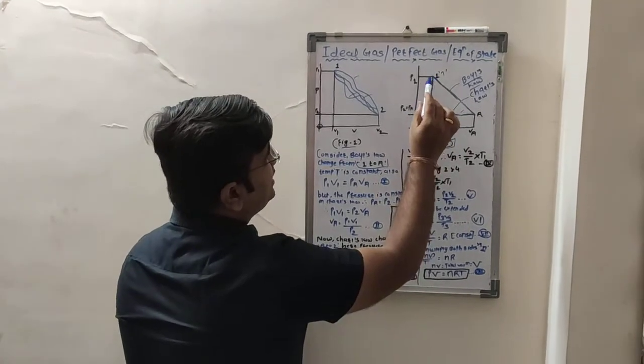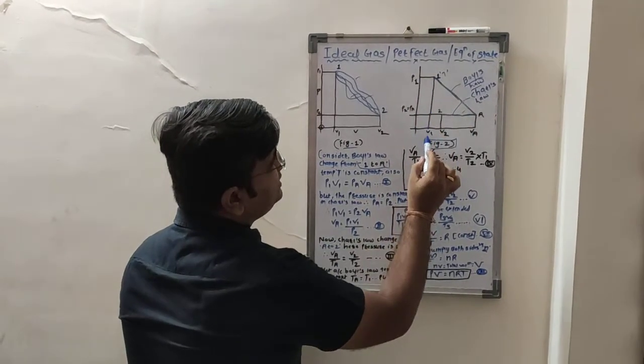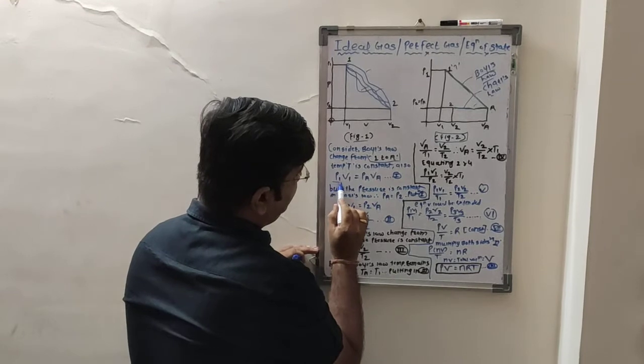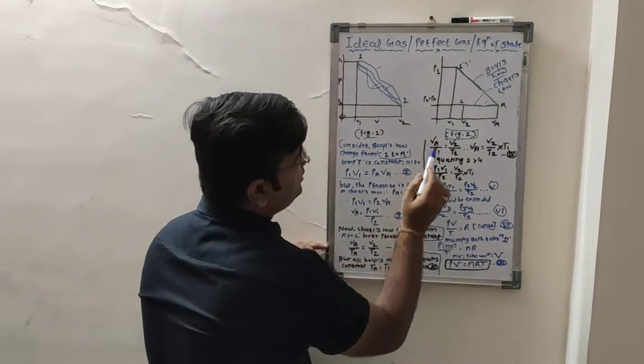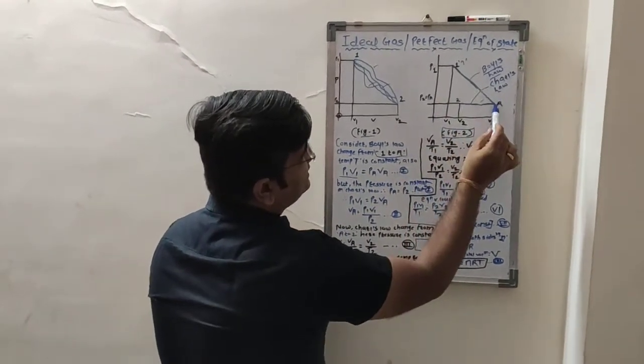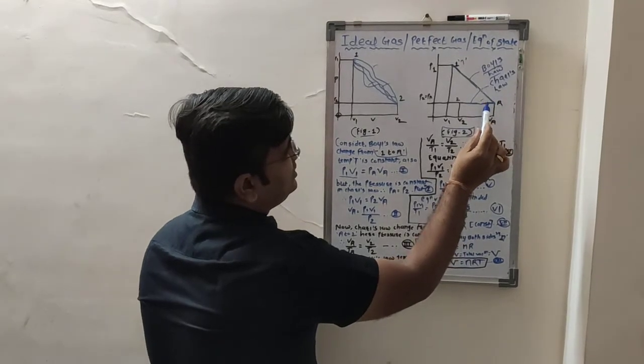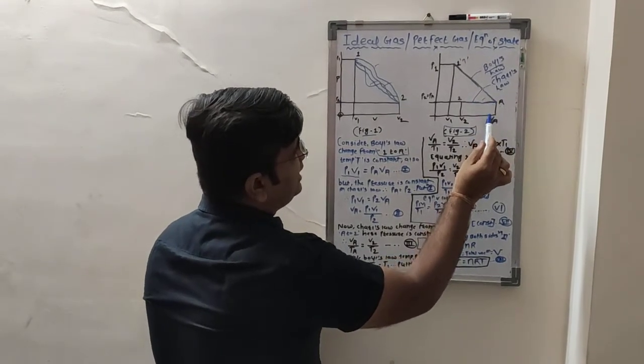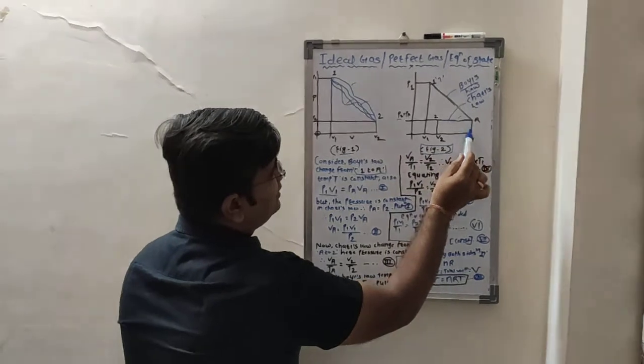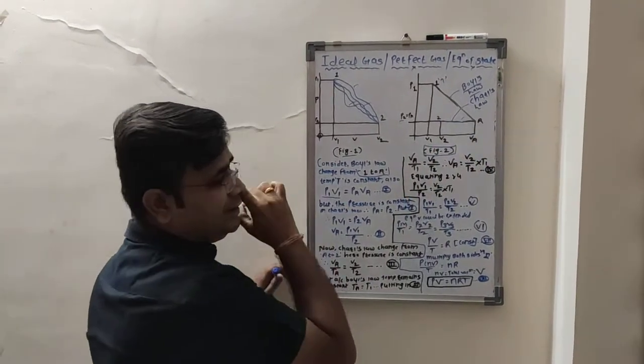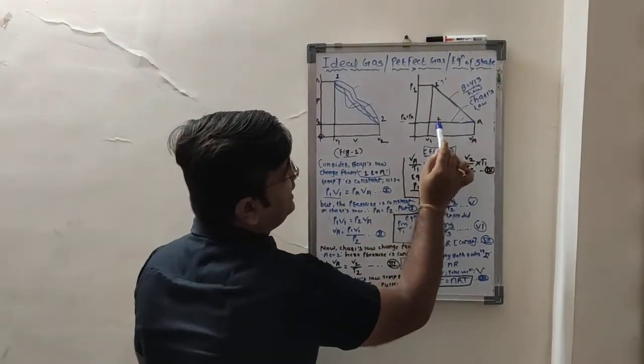So therefore P1 and V1 is equal to, at the second point, that is PA and VA.